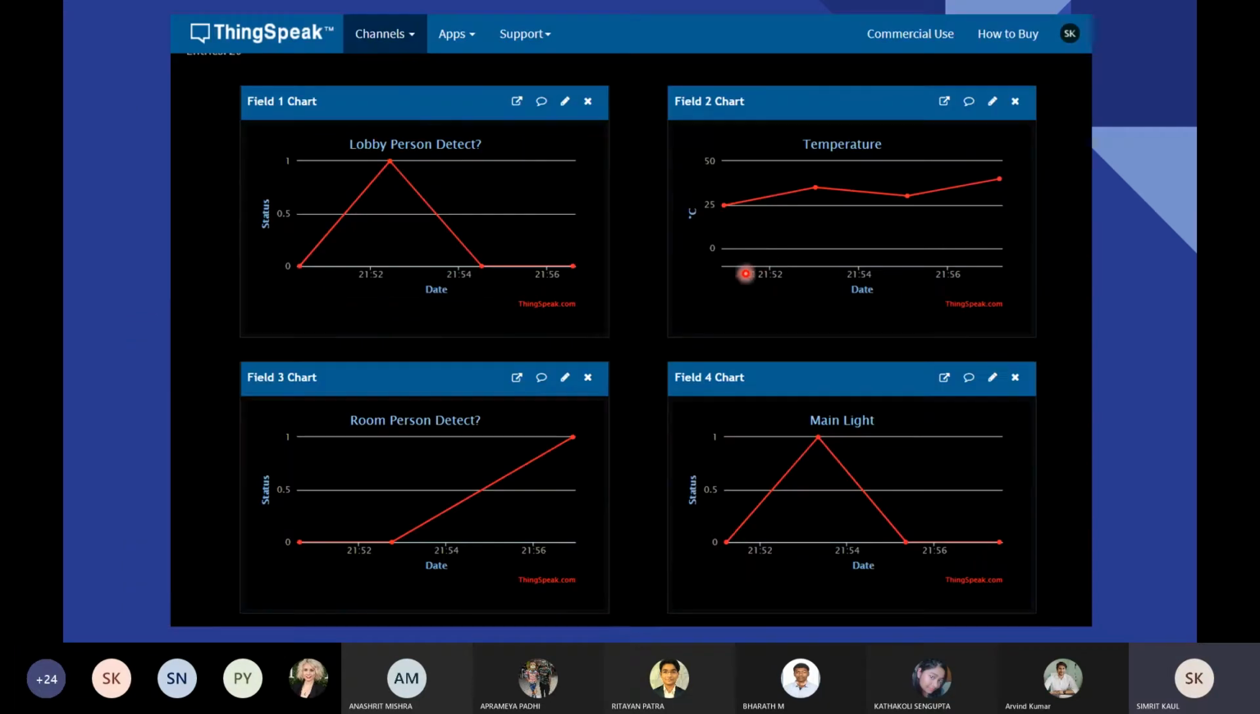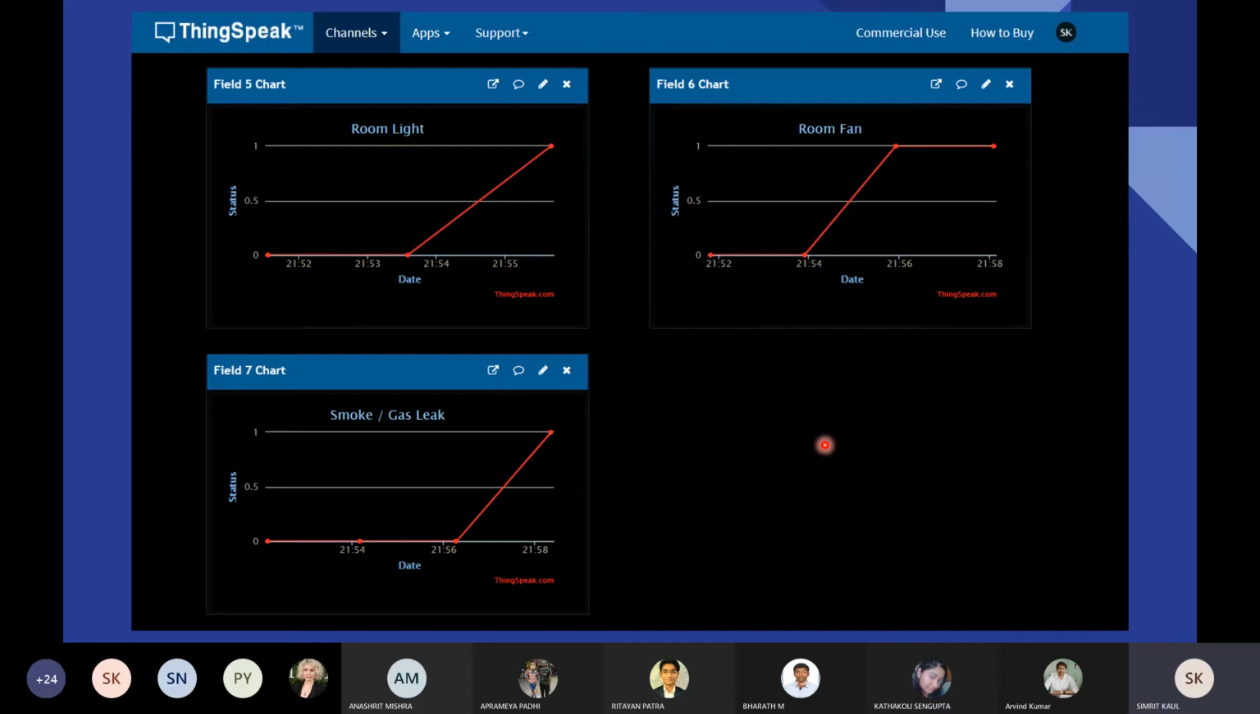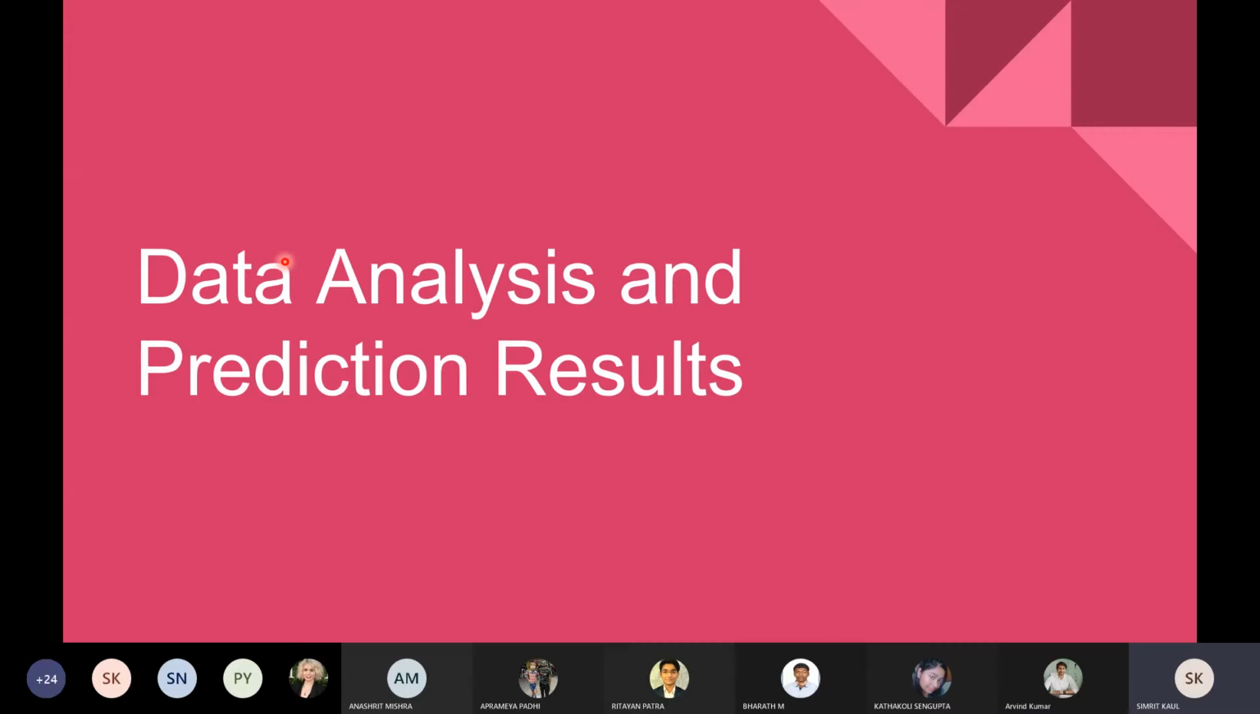And after that, similarly, we get the data. It is 0 or 1 for the main detection, that is yes or no. We get continuous temperature values. We get the light status as well as the fan status and the detection status as 0 or 1, which is on or off. Similarly, we go to the data analysis and prediction.